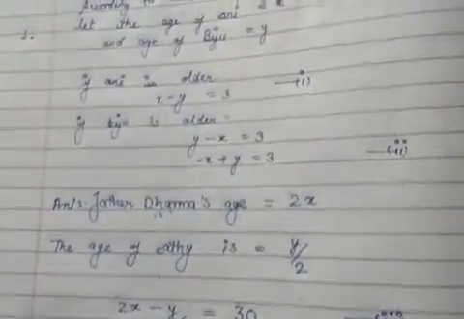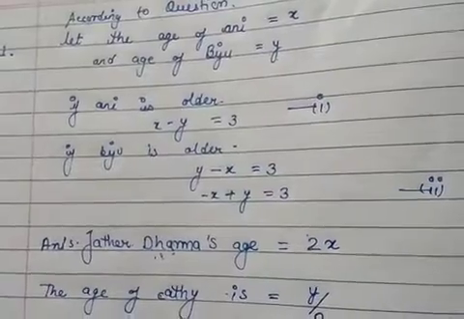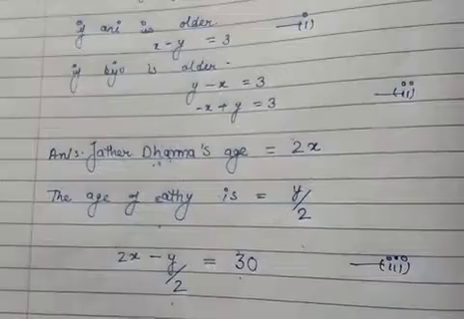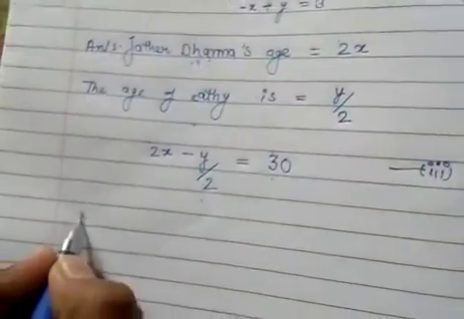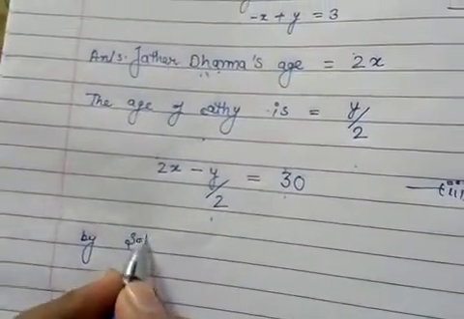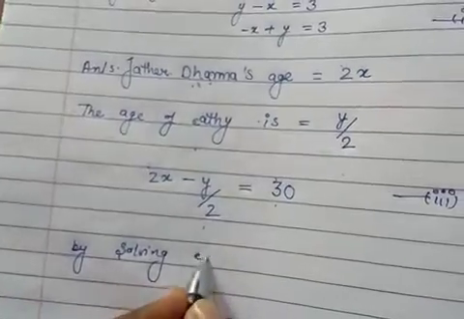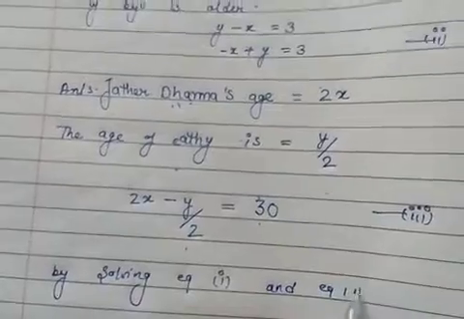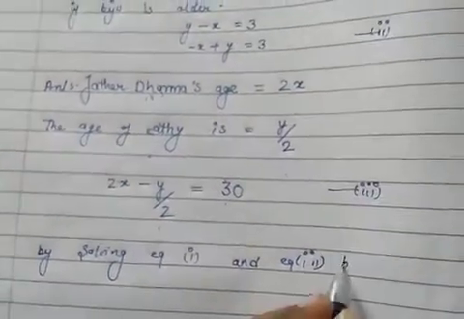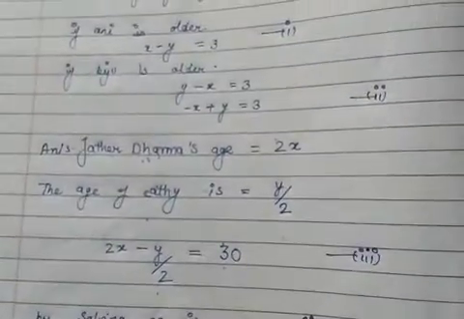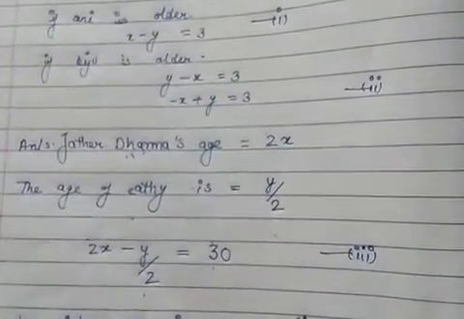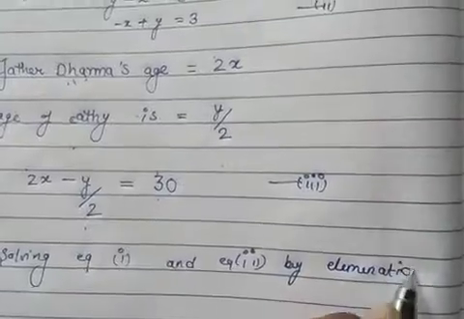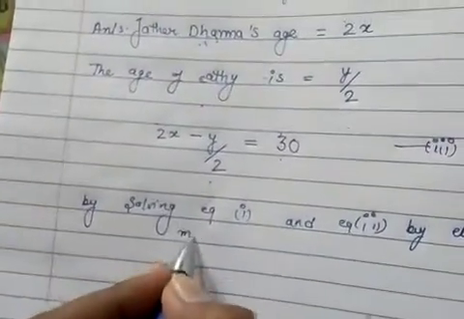First of all, we are taking Ani as older, so we take the first equation and the third equation, and by solving them we get the answer, using the elimination method.